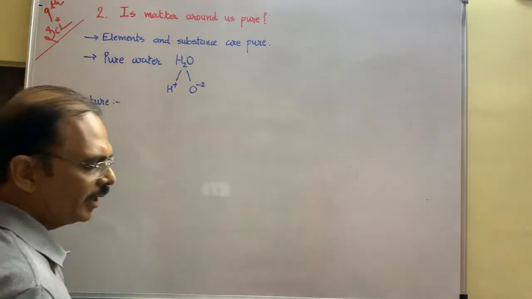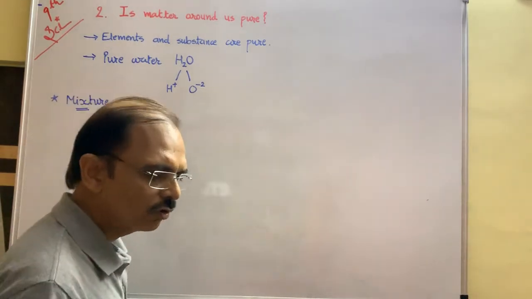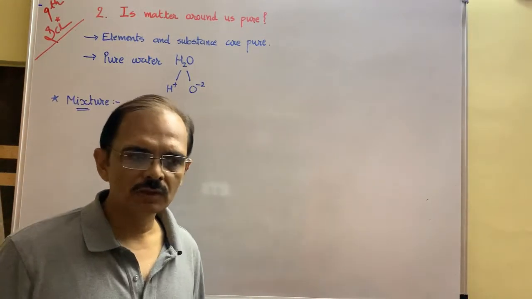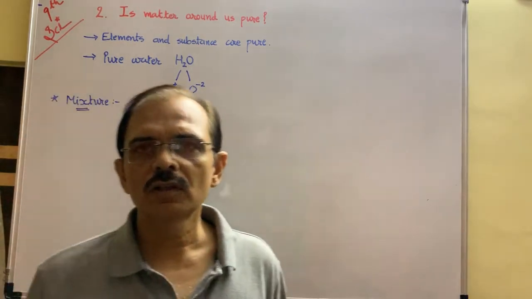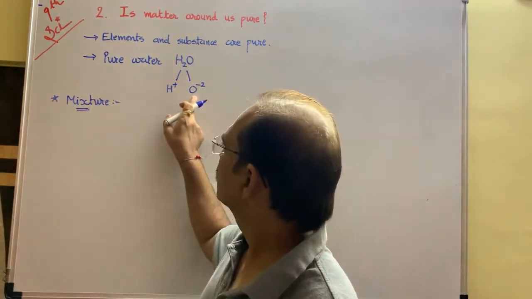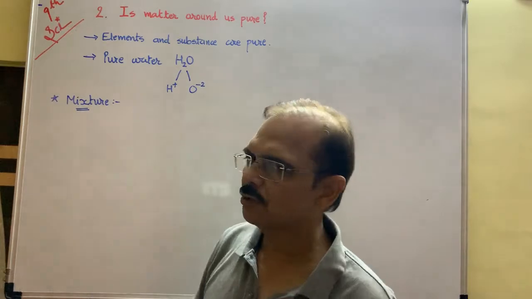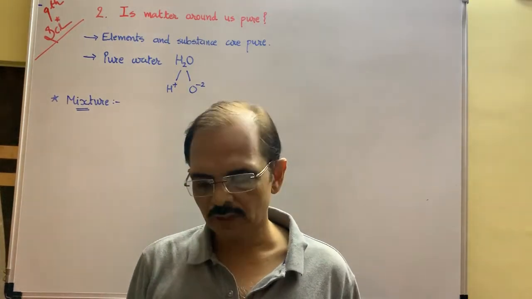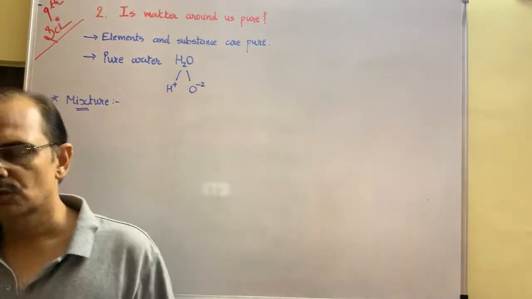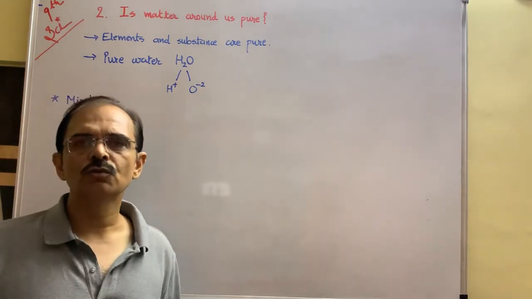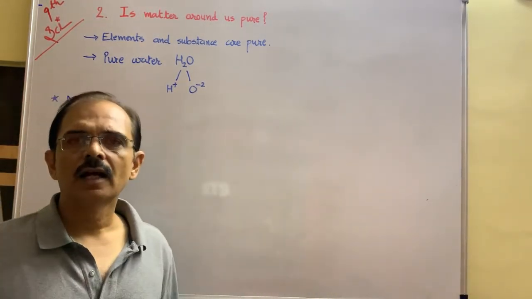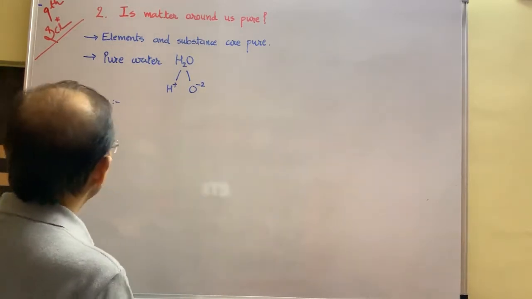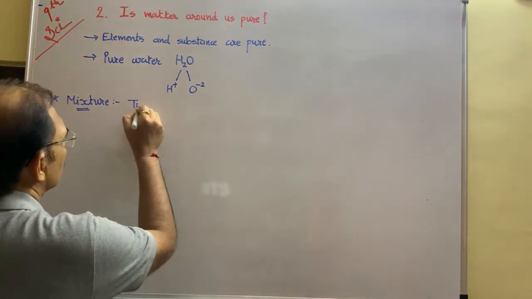H2O is also called a mixture. Milk is also called a mixture because many compounds are there. Not only hydrogen and oxygen, not only water, H2O, but other minerals are also there, so it is called a mixture. Scientists divide mixtures into 2 types: first, homogeneous mixture, and second, heterogeneous mixture.